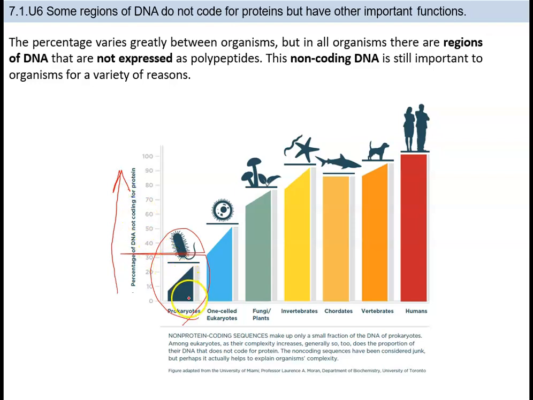This means that in prokaryotes, most of the DNA is coding, and the more complex the organism becomes through multicellular organisms, the more the non-coding regions increase, and in humans it reaches the top, with a high amount of non-coding regions compared to the other organisms.